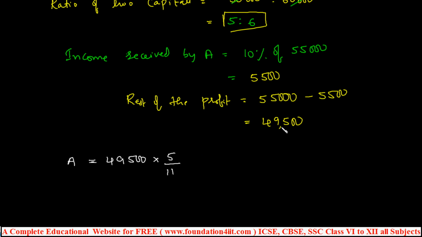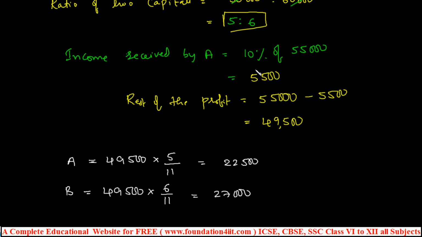According to the ratio, to divide some amount, take that person's ratio divided by the total ratio, into the amount you should distribute. Now this value is 22,500, just do the calculation. And B will get, out of 49,500, his ratio 6 by 11 of the total. You can calculate this also, it is 27,000. Just cancel the 11 table. So 22,500 for A and 27,000 for B.